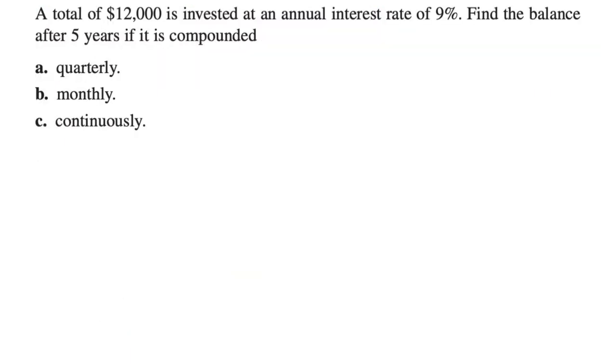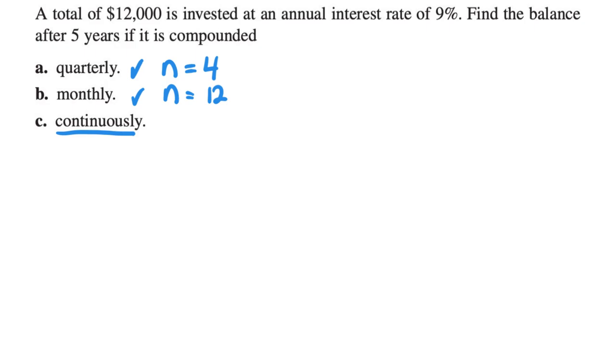So here is an example of what I have discussed earlier. A total of 12,000 is invested at an annual interest rate of 9%. Find the balance after 5 years if it is compounded quarterly. So in here, quarterly, the compounding period is going to be 4. Monthly is equal to 12. And this is going to be the last compound interest formula that I have shown you earlier.